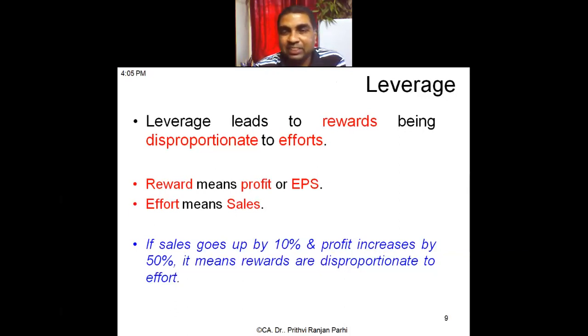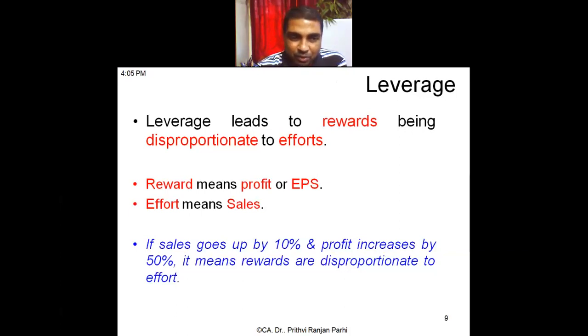And when I say the rewards will be disproportionate to the efforts, the reward here I mean is the profit or earning per share. EPS is the reward, I want to maximize that. Effort means sales, मतलब सेल्स तो 10% बढ़ाऊंगा, बट आई वांट माय रिवॉर्ड और प्रॉफिट शुड इंक्रीज 15%.